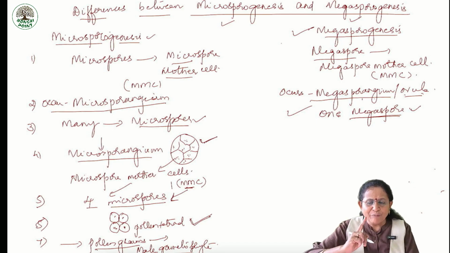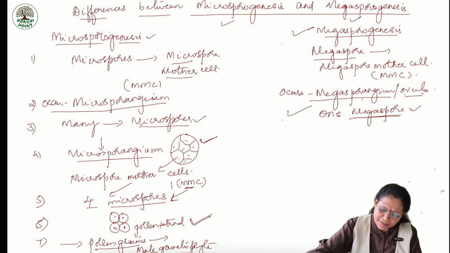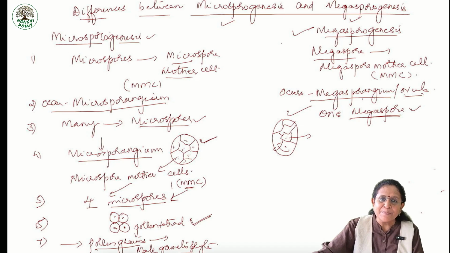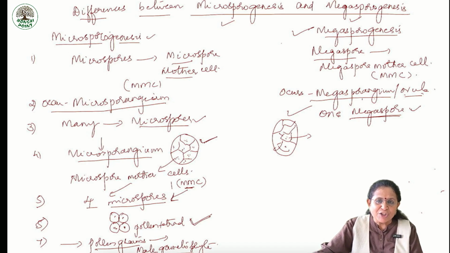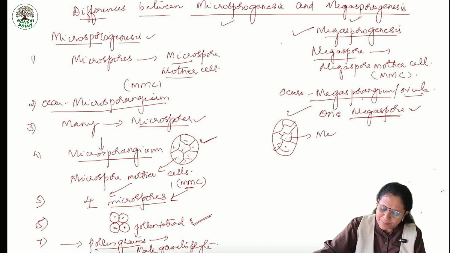In case of megasporogenesis, I said only one megaspore is formed. What's the reason? If this is the nucellus, even though many cells are present, only one cell becomes the functional megaspore mother cell.